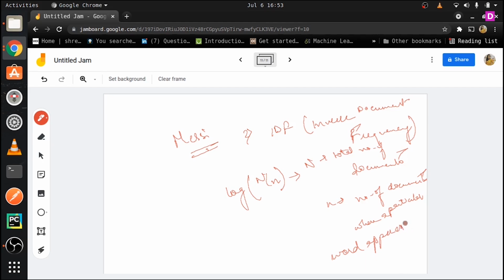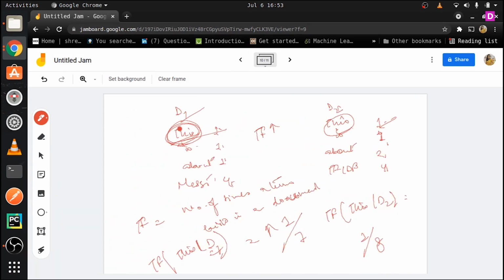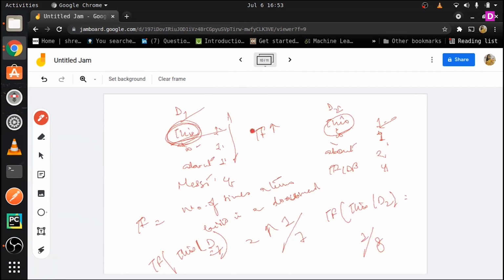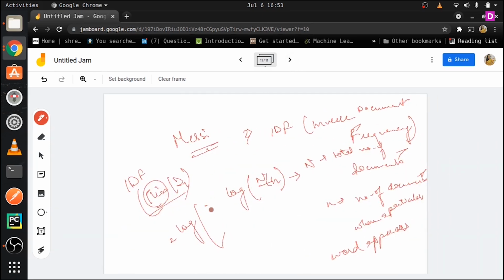So let's say we are finding the IDF of this keyword in document D1. This will be equal to log of capital N, the total number of documents. We are talking about 2 documents here, so capital N turns out to be 2.